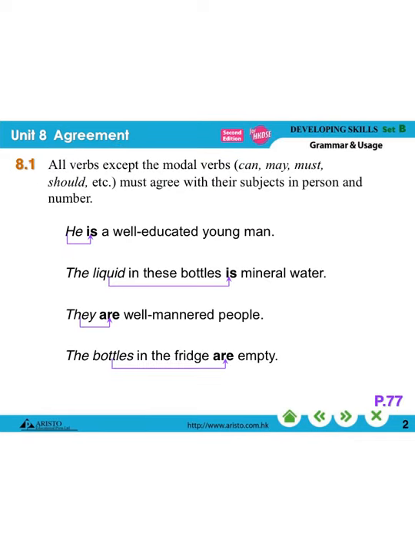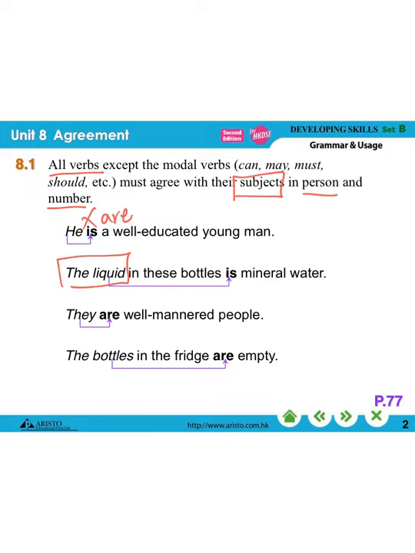So first of all, remember, all of the verbs except the modal verbs must agree with the subjects in person and number. So what does it mean? It means for he, we have to use "He is a well-educated young man," but not "He are a well-educated young man." And just like this one, "The liquid in these bottles," because for the subject of this sentence, we are talking about the liquid.